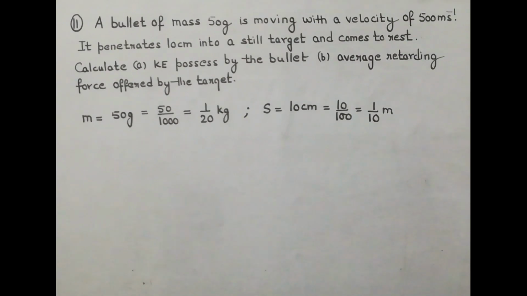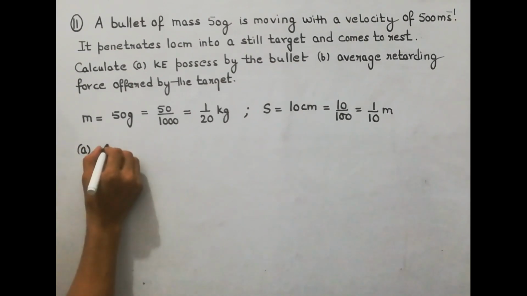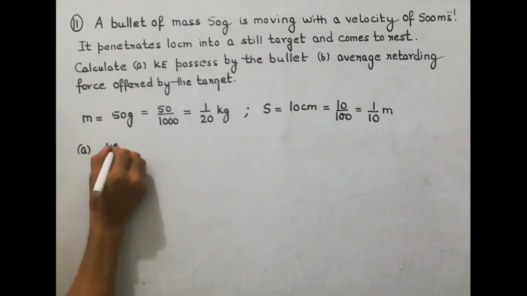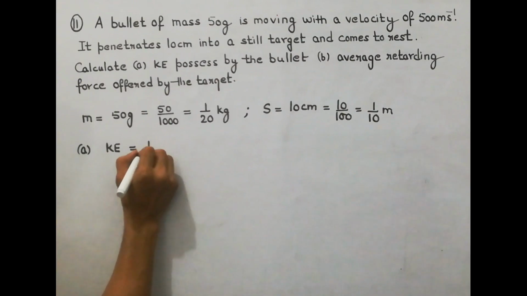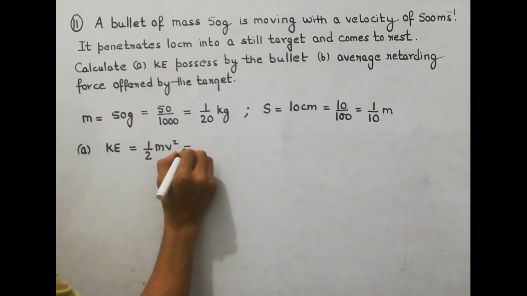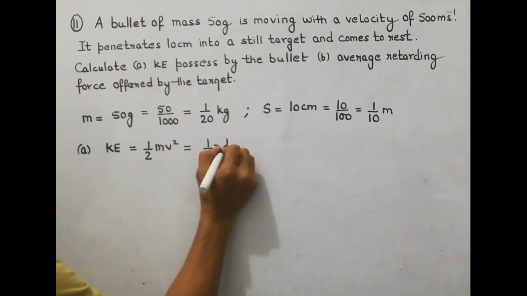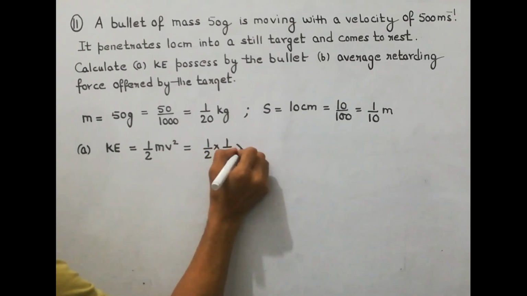Now, first part, they are asking for the kinetic energy possessed by the bullet. So kinetic energy is equal to half mv square. So half m is 1 upon 20.